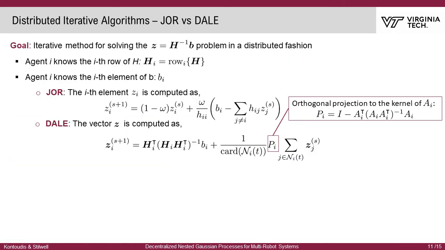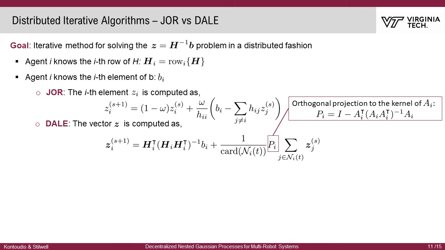The second technique we propose is termed as distributed NPI and employs a distributed algorithm for solving linear algebraic equations, or else DALE. DALE is an iterative method for solving the HZ equals B problem, similarly to JOR. Each robot has access to one row vector of matrix H and one entry of known vector B.